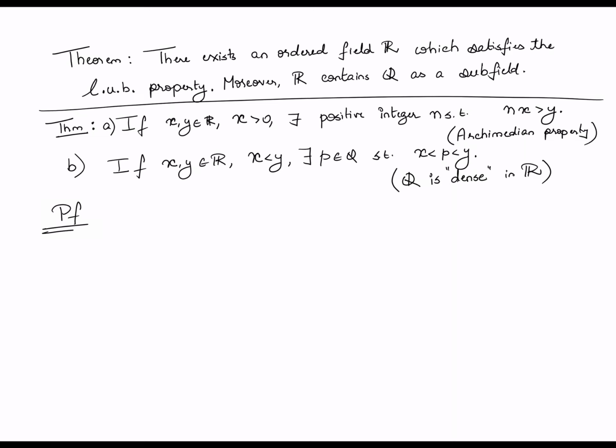Alright, so now let us see how we are able to prove these things using the theorem that we started with, which is that R is an ordered field which satisfies the LUB property and R contains Q as a subfield. Using this, how do I prove these two statements? Let's begin by proving part A. Now here, suppose that the claim of the theorem is not true. That is, suppose there does not exist an n such that nx is actually more than y. So suppose the claim is not true.